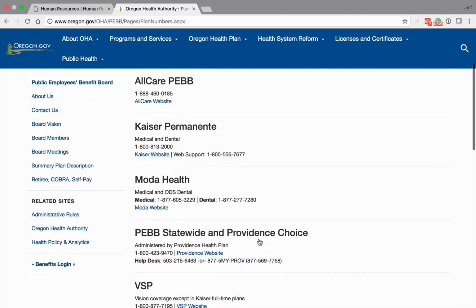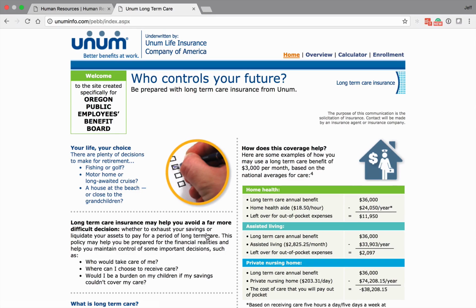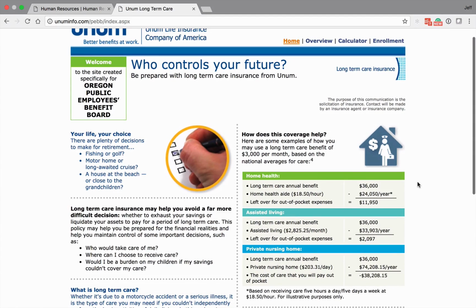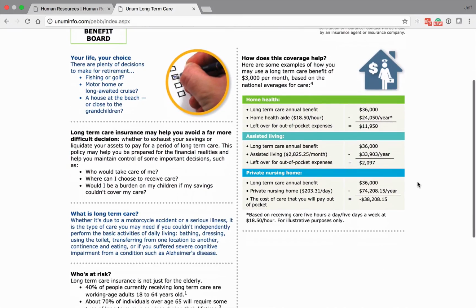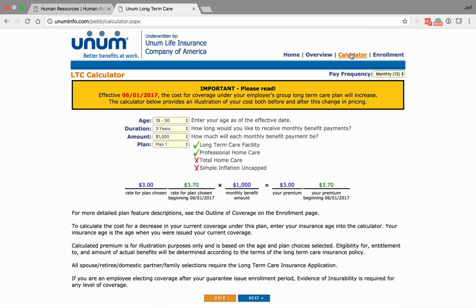If you'll then scroll down to Unum and click on Unum website, you'll notice in the upper right corner there's a calculator.